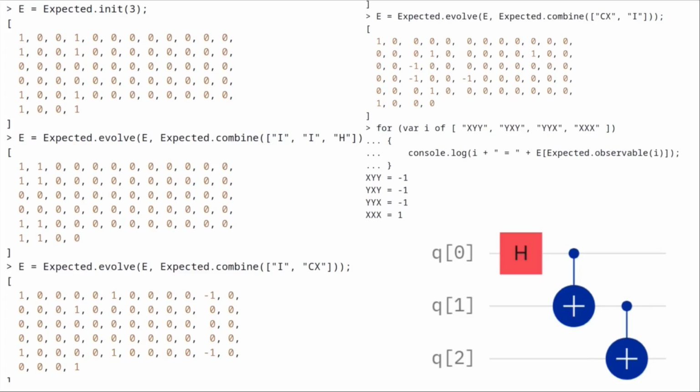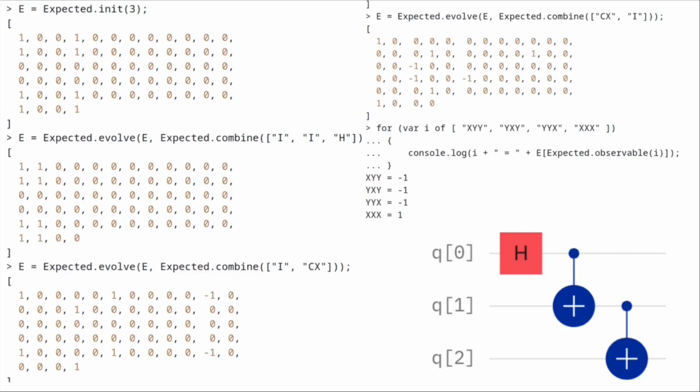At the top right, you can see that continues on in the code. We are combining CX with I. So we're applying the CX operator to the most significant 2 qubits, which is qubit 1 and qubit 2. And then what we do is we use this expected.observables function, which just returns the index number of an observable. Then we're looping through and we're printing out the values of observables XYY, YXY, YYX, and XXX. And as you can see, we know that the products of these values are -1, -1, -1, and +1.